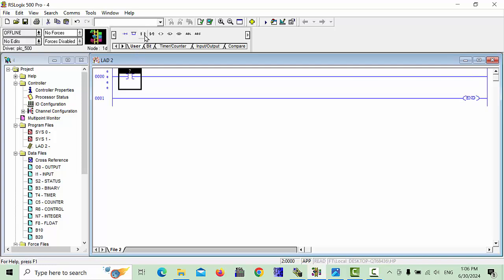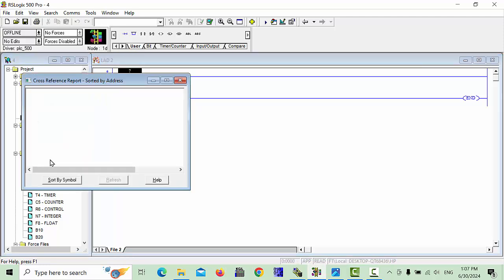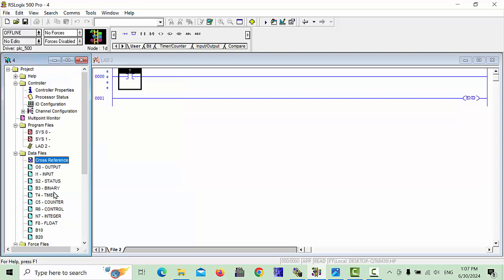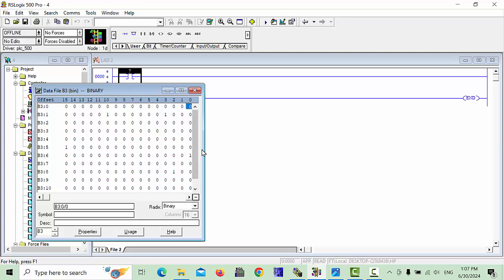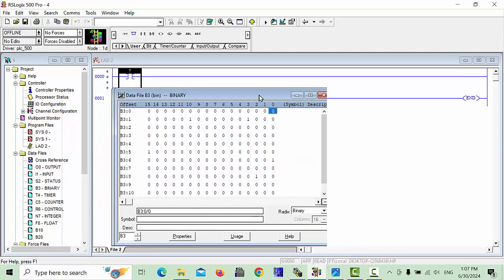So first of all, I will click on this. If you click once, it is Examine If Closed. This is my bit, and we have to give it an address. In this bit, I will also explain a little about binary. This is how we can choose internal memory and external memory. You can see here the cross reference: O0 output, I1 input, S2 status, binary B3. If you click on this one, I will explain a little how its memory works.